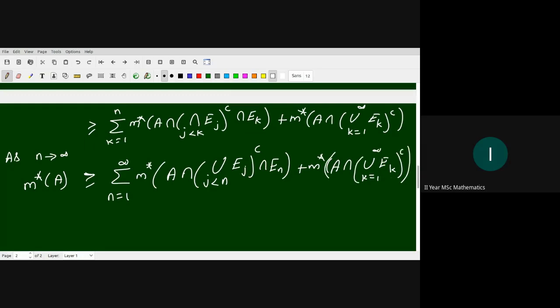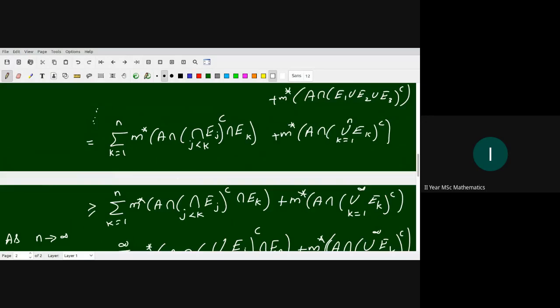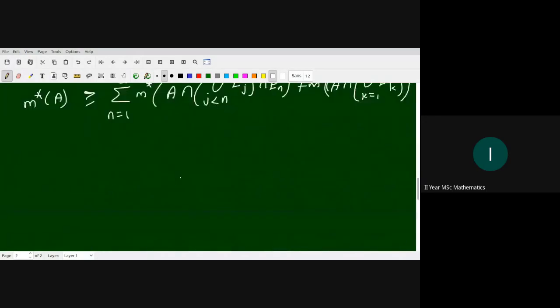Okay, up to this we have followed the proof of the above mentioned theorem.